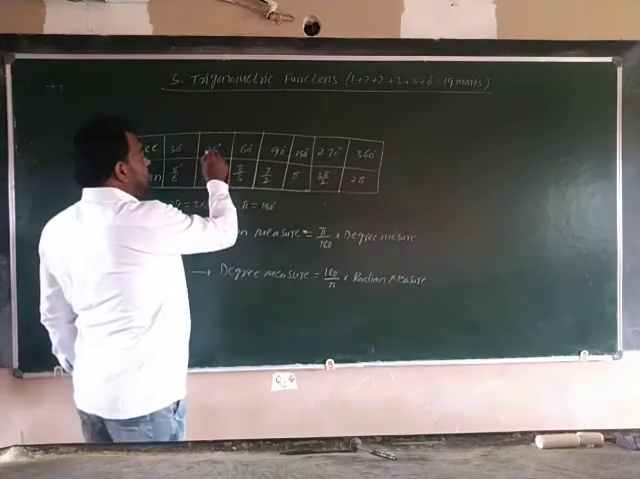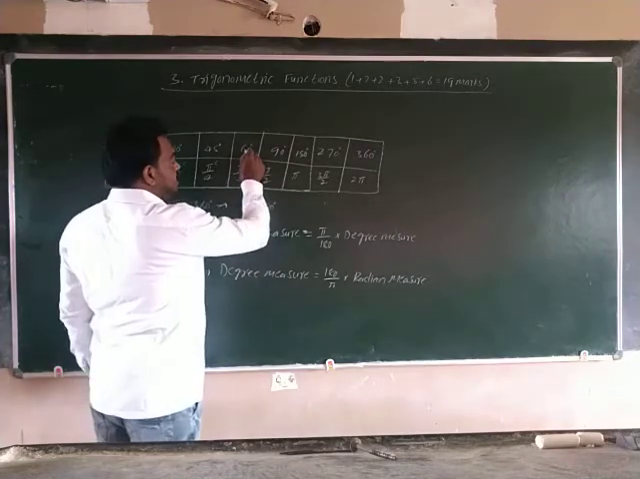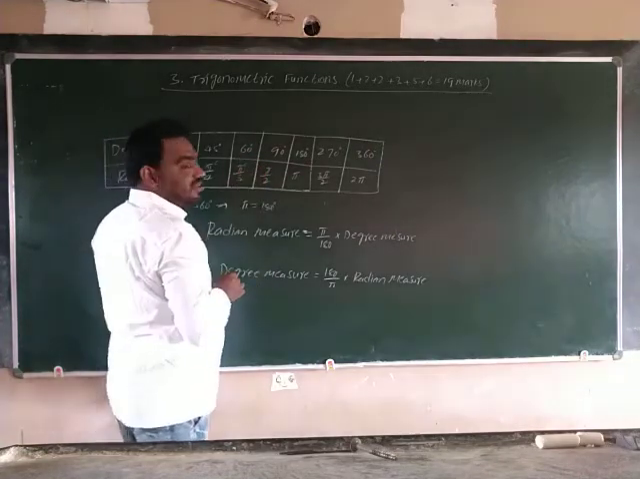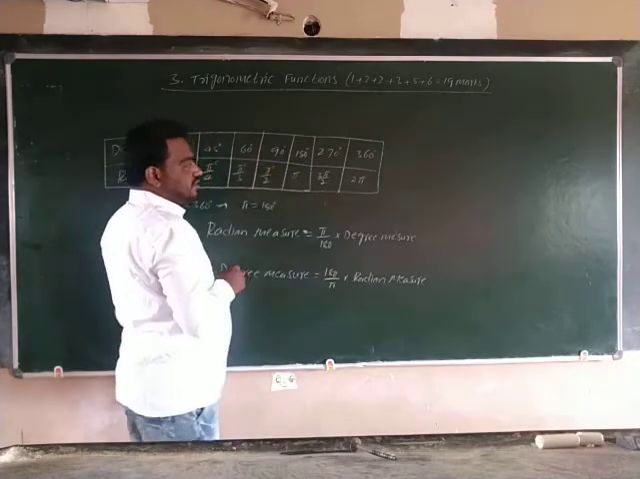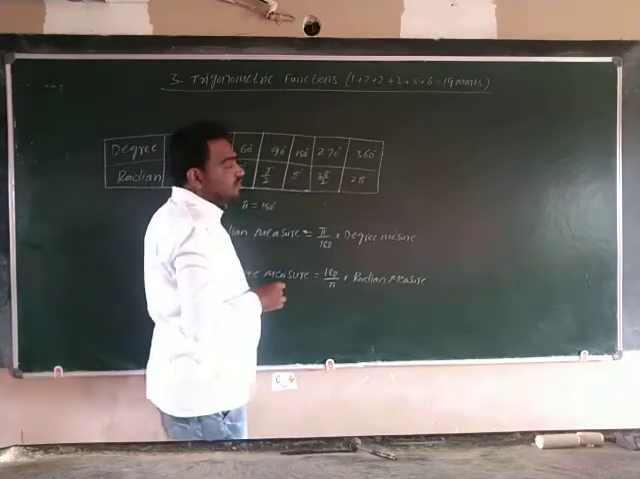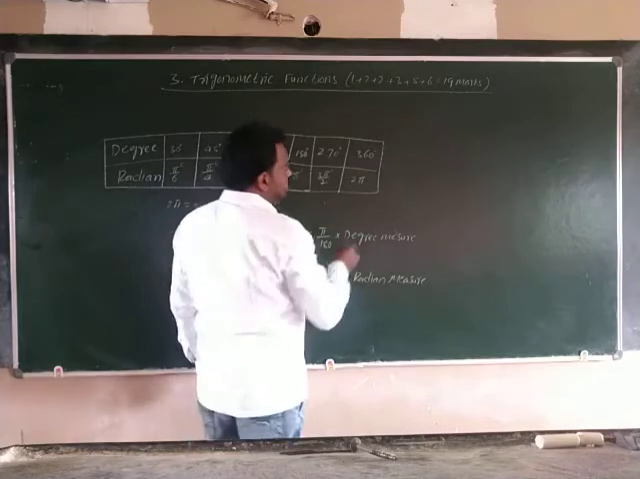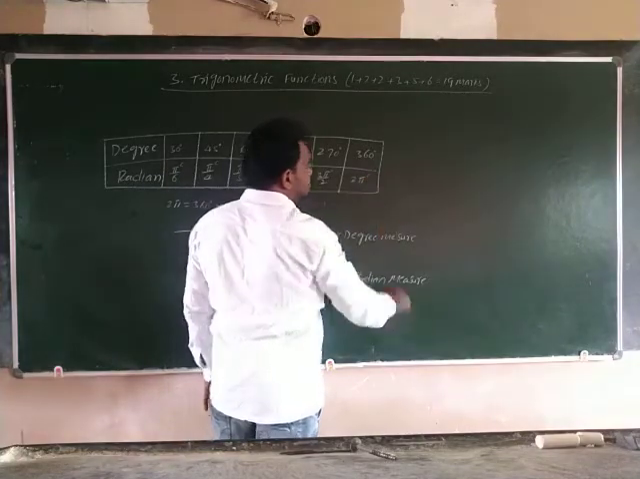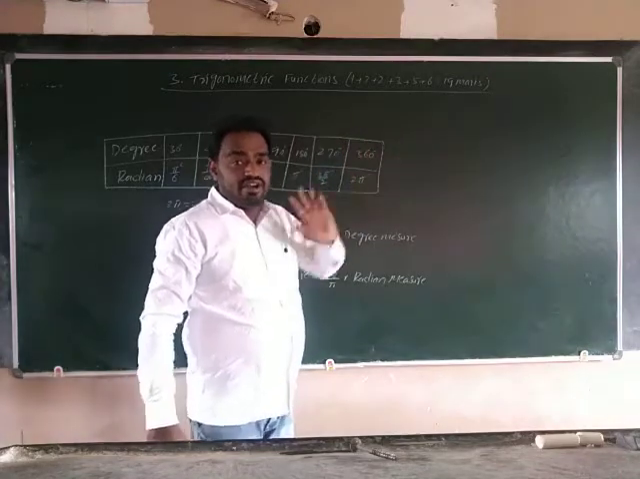Next, 45 degrees is equal to pi by 4 radians. 60 degrees is equal to pi by 3 radians. 90 degrees is equal to pi by 2 radians. 180 degrees is equal to pi radians. 270 degrees is equal to 3 pi by 2 radians. 360 degrees is equal to 2 pi radians. 360 degrees completes one revolution.